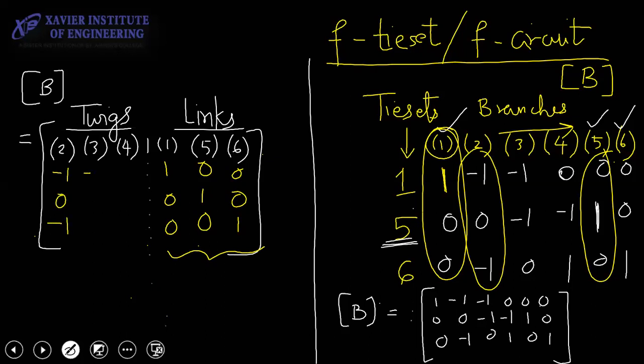What is 3? -1, -1, 0. What is 4? 0, -1, 1. Get it? This is how you represent the fundamental tie-set matrix. Is this clear to you? Everyone? Done?